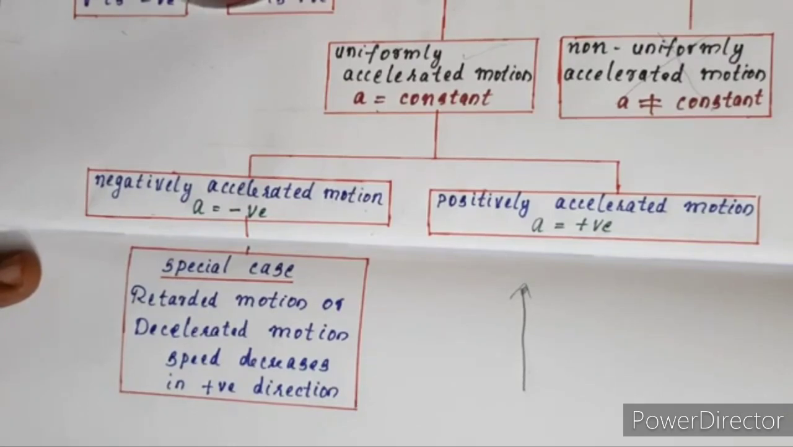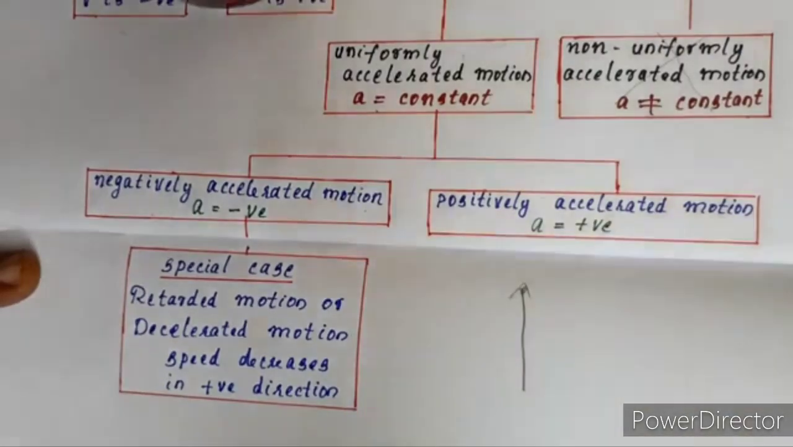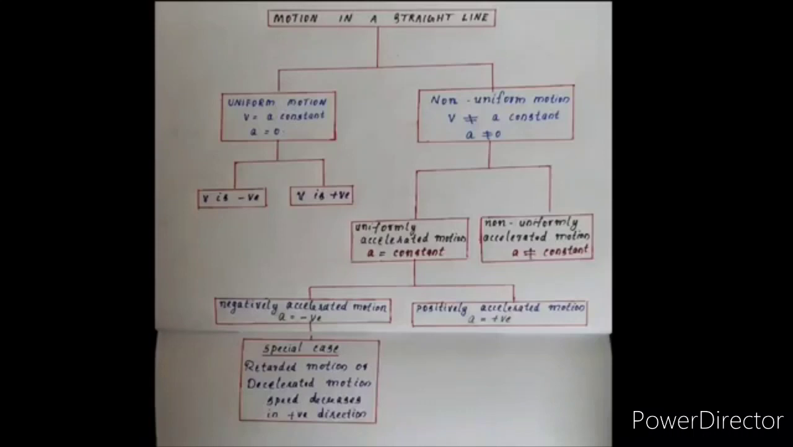Now, positively accelerated motion means the acceleration is positive. Positive acceleration can denote an increase in speed. For example, when a car or bus is going along the road in a straight line and its speed increases, that is the best example of positively accelerated motion. So that was the classification of motion in a straight line.